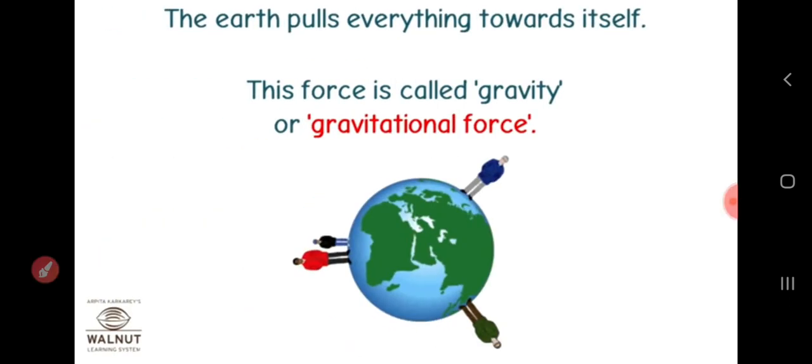The earth pulls everything towards itself. That force we can call gravity or gravitational force. The gravitational force is a non-contact force. The earth attracts the body without contact, so it is a non-contact force.